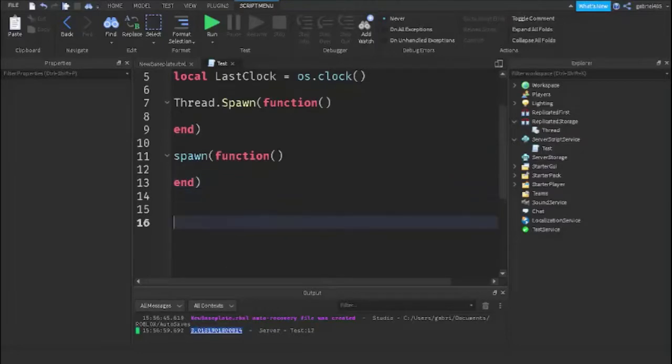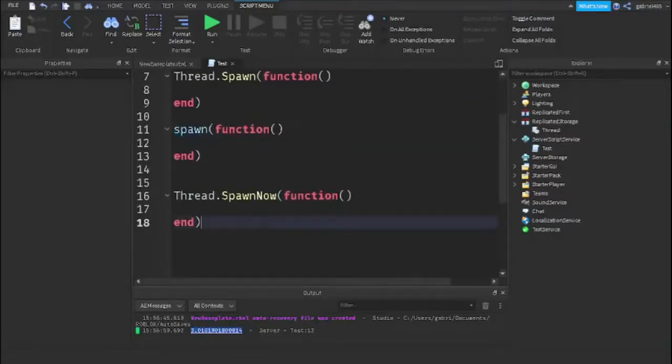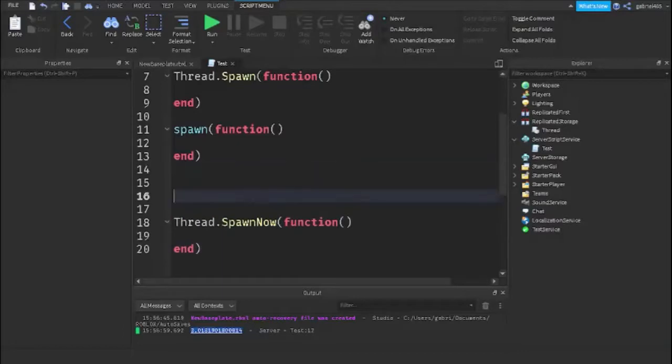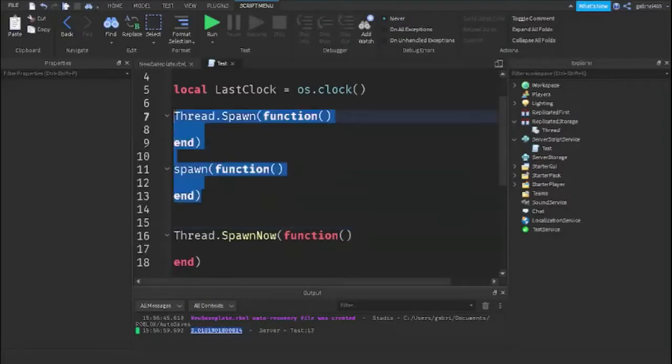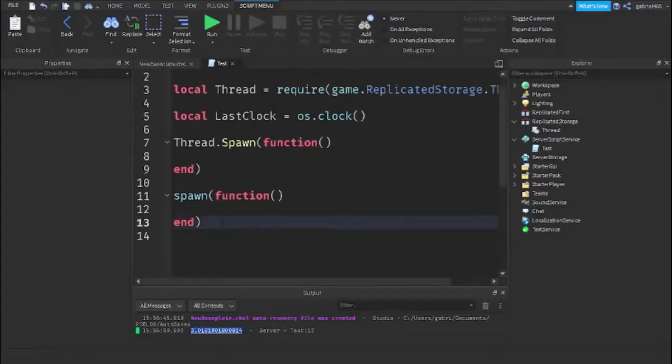And then we're just going to do thread dot spawnNow, which is just a faster version of spawn. Because spawn has a little delay, if you use spawnNow, it should be more rapid. This is just for dependent code that you need to run right away, and you cannot afford having a wait in front of your spawn. So these ones have a wait. This one does not have a wait involved with it, so it is very, very fast and no delay whatsoever. So now we have the spawns compared.